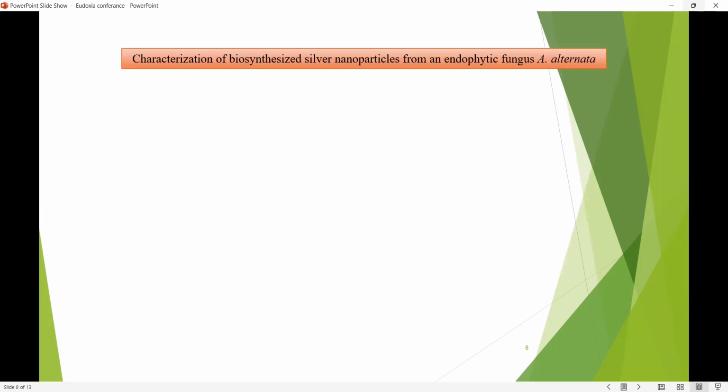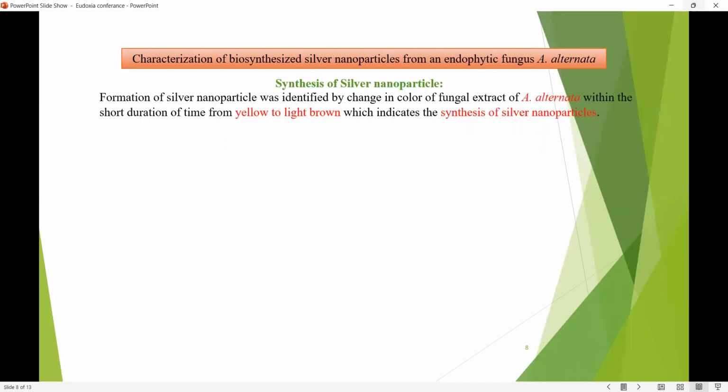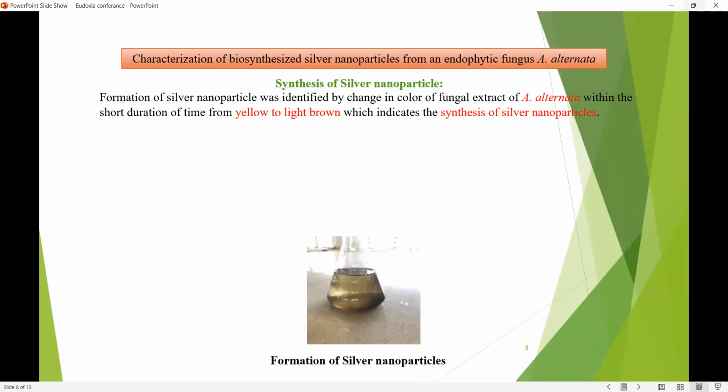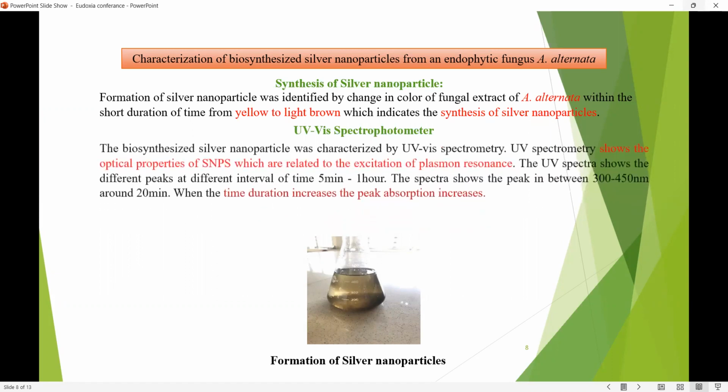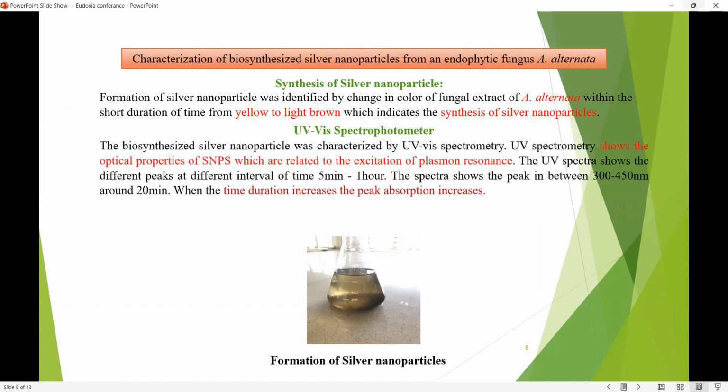Once the endophytes were found, we went for the synthesis of silver nanoparticles using the endophytic fungal extract. Here we can see the endophytic fungal extract has changed in color. The main one we used was Alternaria alternata, changing from yellow to brown for the synthesis of the silver nanoparticles. Once synthesis was done, we went for characterization, first the UV spectrophotometer. This shows the optical properties of the silver nanoparticles, which are related to the excitation of the plasmon resonance.